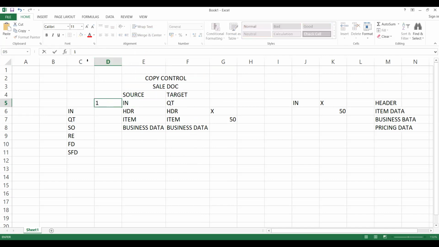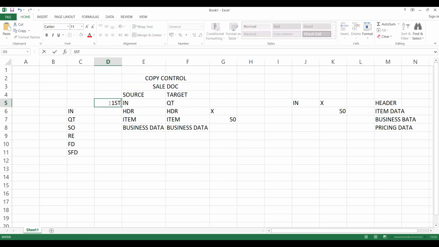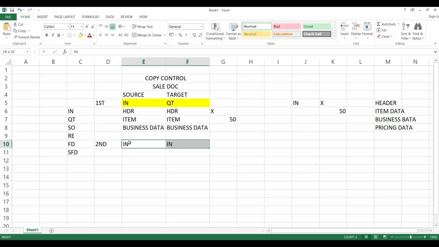Document-wise, first is inquiry to inquiry, I can copy it. So I can create a copy control.